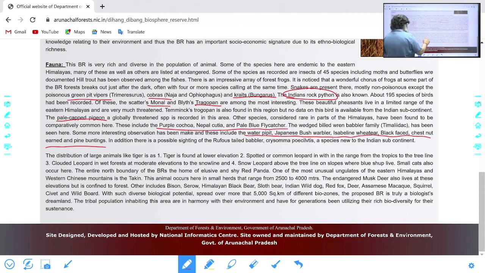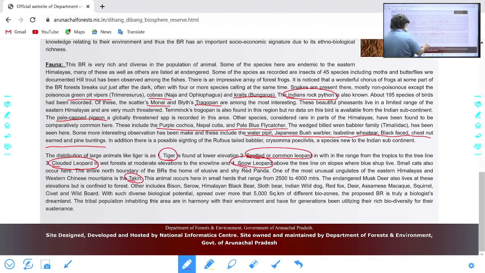Among animals, see here tiger, then spotted or common leopard, clouded leopard, and another very unique type of leopard, the snow leopard. All 3 leopards, common leopard, snow leopard and clouded leopard, are found in the same area. Then another one, takin, is like a buffalo, cows and cattle, called takin.